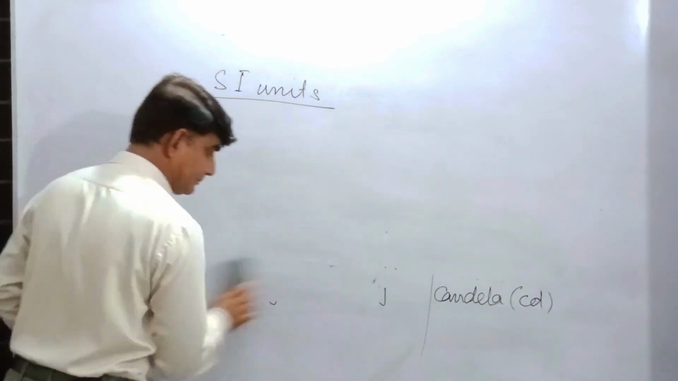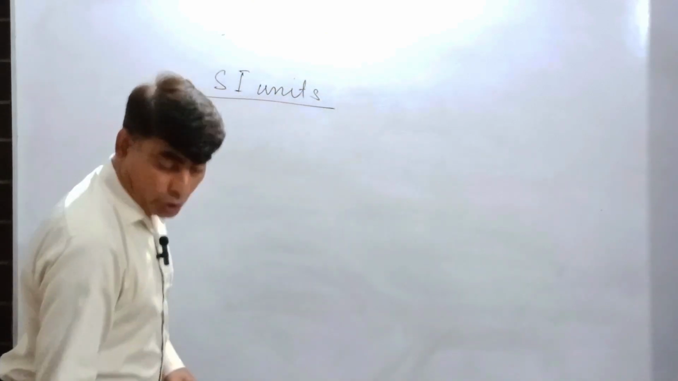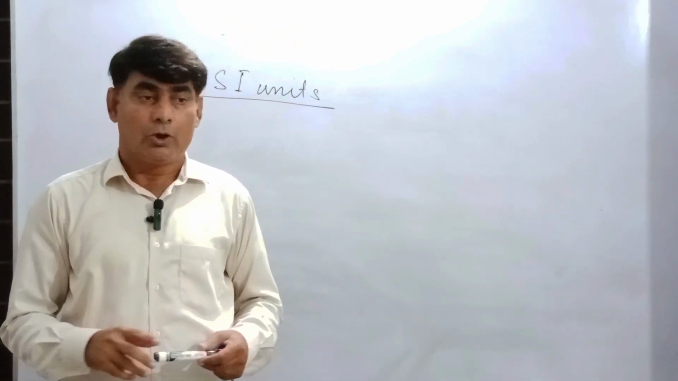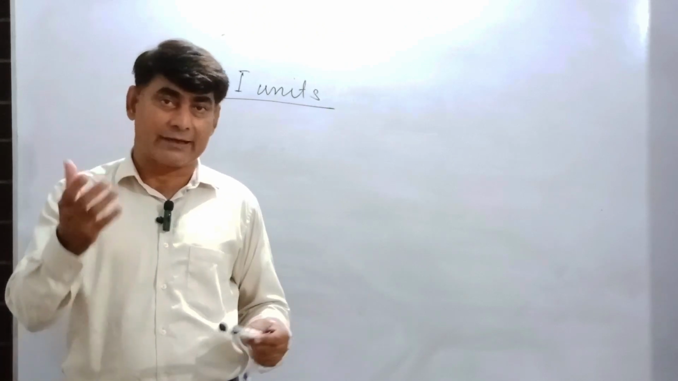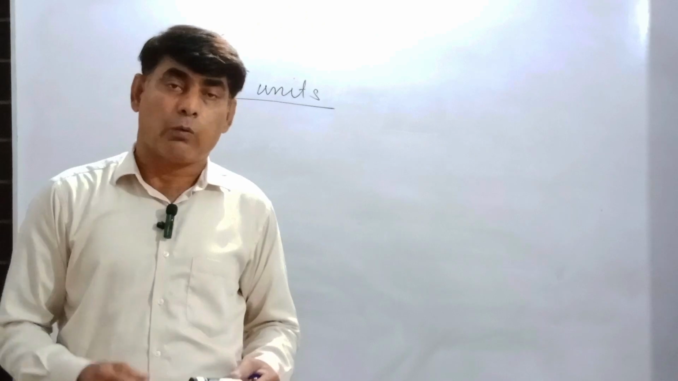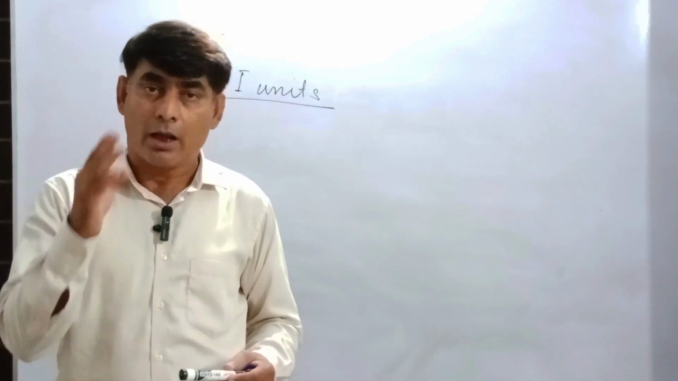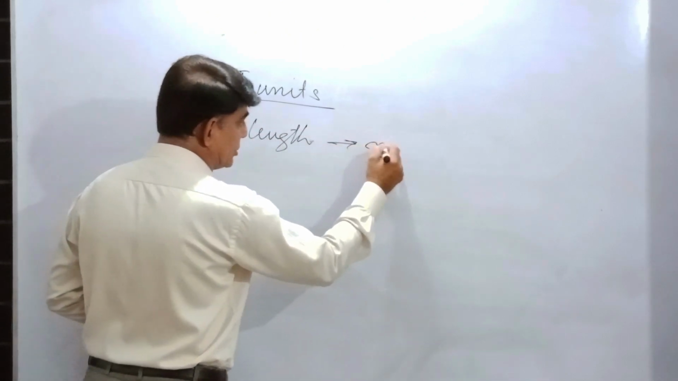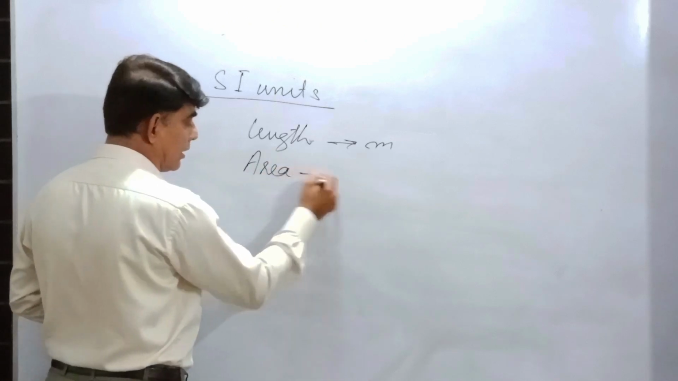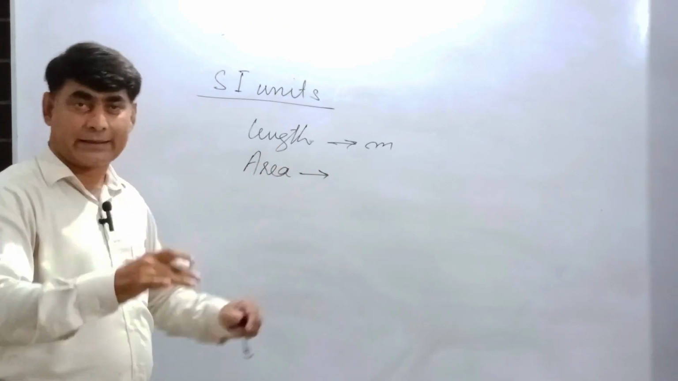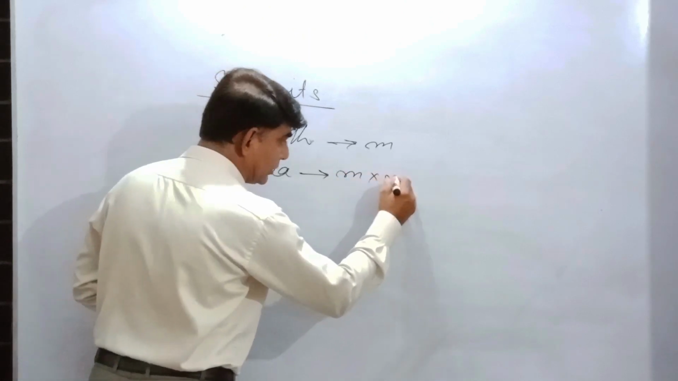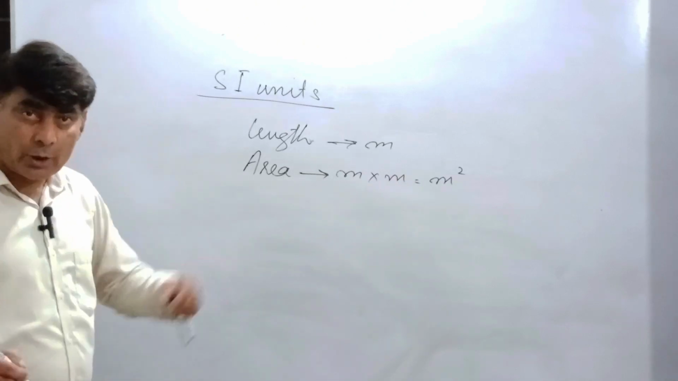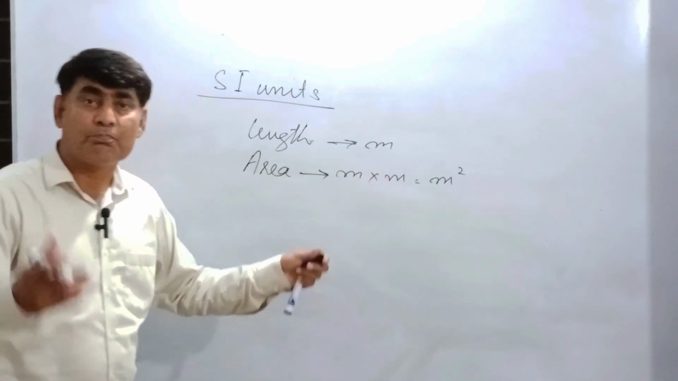Suppose we are talking about area. Area is 2-dimensional, we can touch it. And volume is something that we can hold. Meaning to say, volume is 3-dimensional, area is 2-dimensional, length is 1-dimensional. So if we use meter for length, then for area, that is 2-dimensional, length into breadth, meter multiplied by meter, we have square meter. So this is a derived unit. It is obtained by the process of simple multiplication.